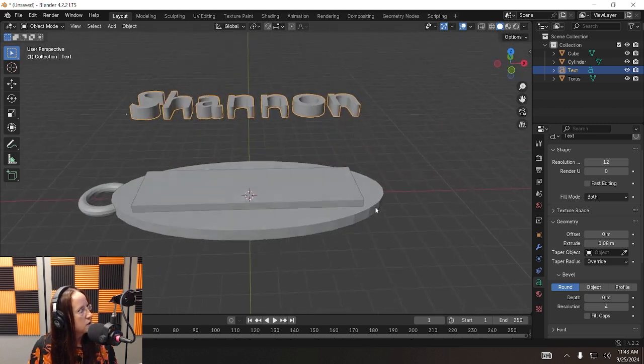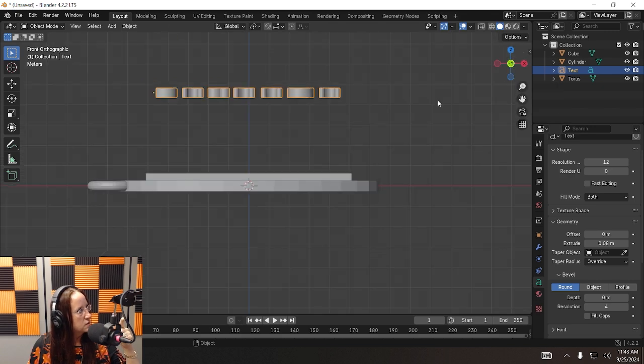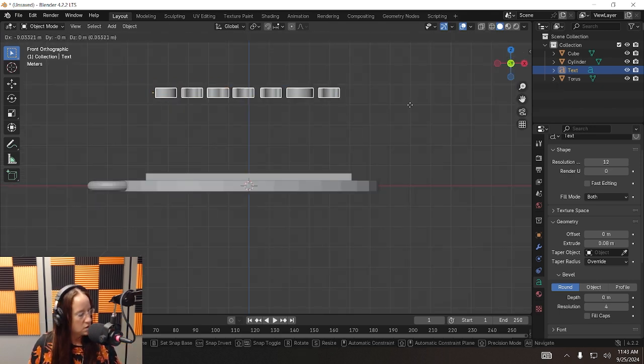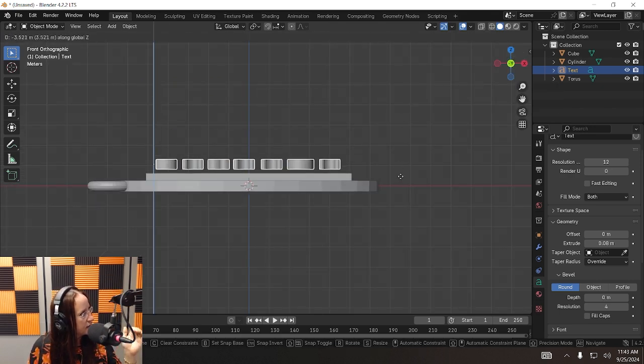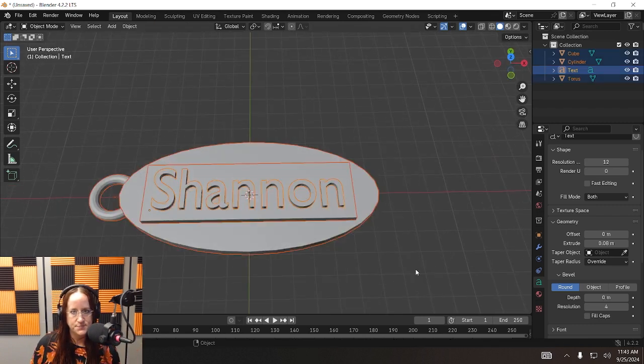Rotate your view because it's still floating above. Maybe use your fixed view here. Press G to grab, press Z, and sink it down. Guess what? You're done. That is it. You have made your keychain. That is as hard as it's ever going to be, and you don't have to go any further if you don't want to. Now, I encourage you to go further.